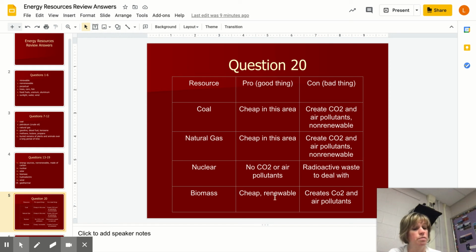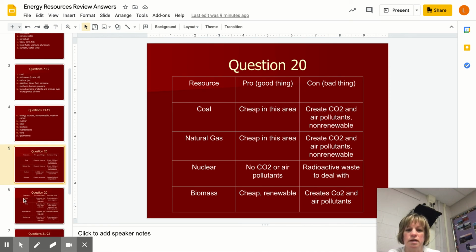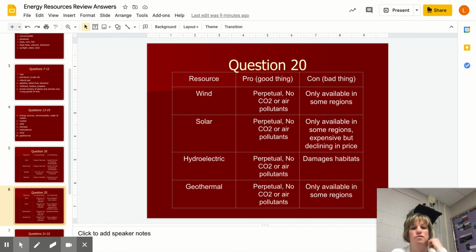And also it's renewable, unlike the fossil fuels. But like the fossil fuels, biomass is carbon-based, so you still get carbon dioxide and other air pollutants. Okay, now let's go on to the next list. So this would be the final four: wind, solar, hydroelectric, and geothermal.